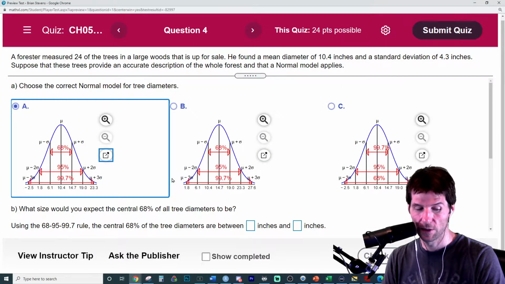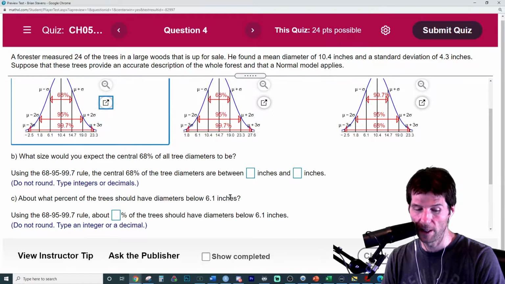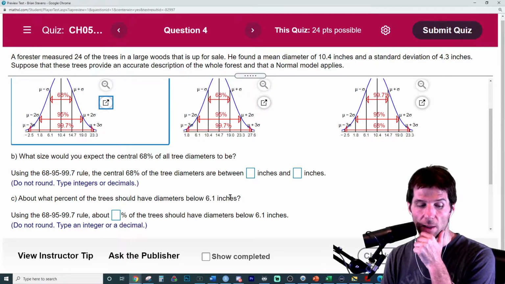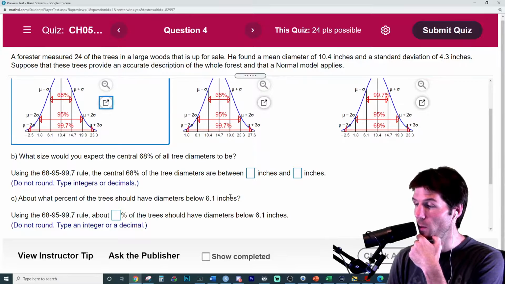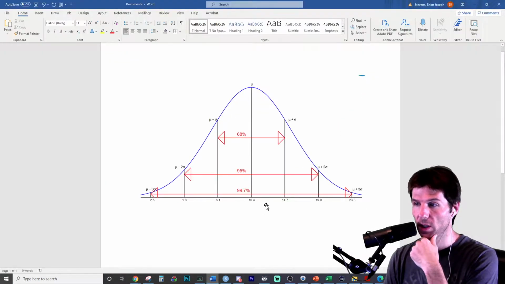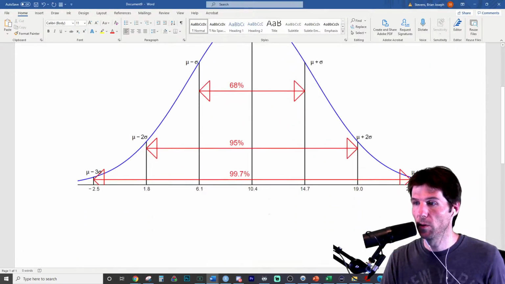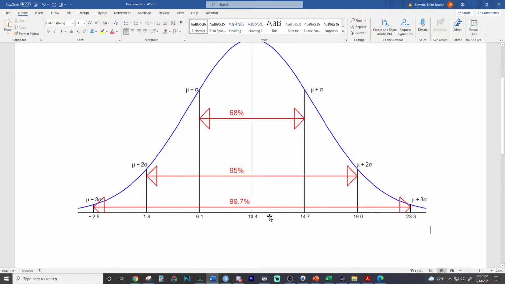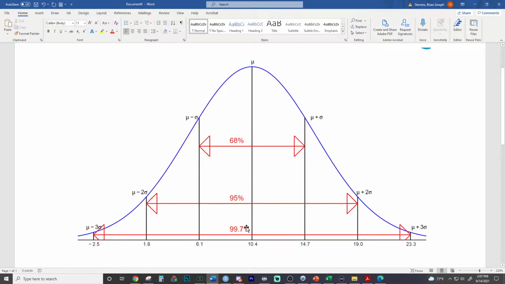And so with this, where would you expect the middle 68% of trees to be? The middle 68% of trees would be within plus or minus how many standard deviations? This is something you want to practice drawing right here. You want to be able to go here and draw and put your mean at the center, because this is normally distributed.